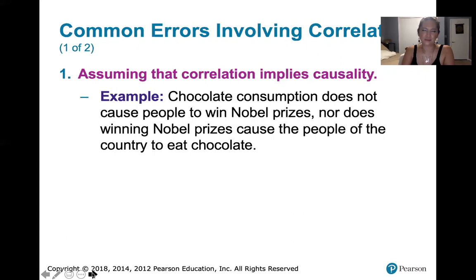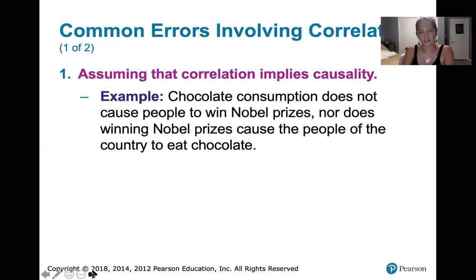There's no cause and effect relationship there, but we can say that as chocolate consumption goes up, Nobel Prize winning goes up using the data set that we have. Also, in that case, we're not certain that we had a simple random sample, so that should be considered as well.